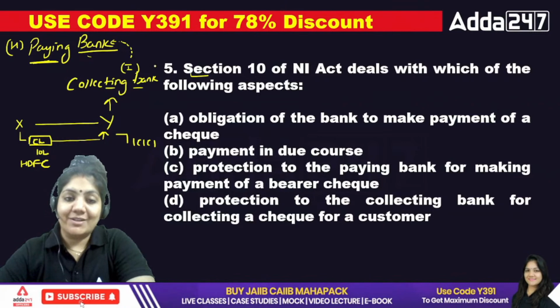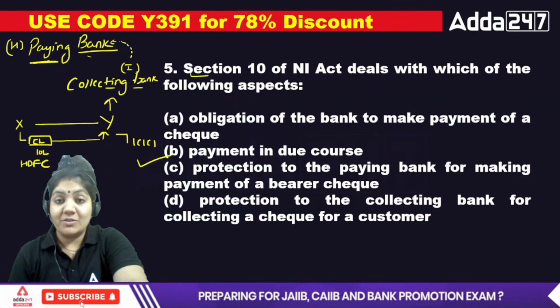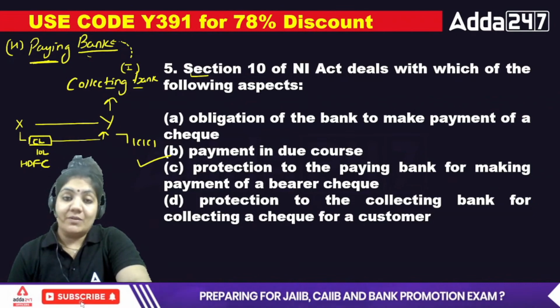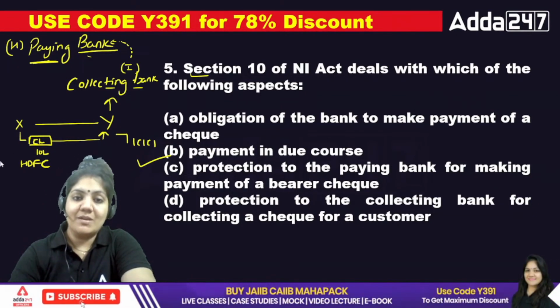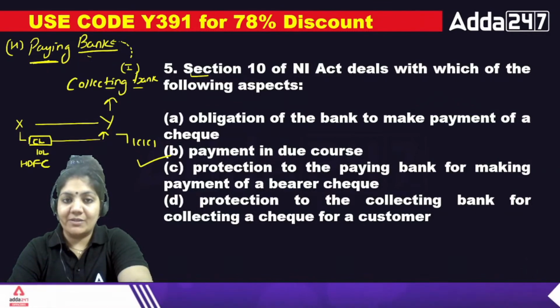Okay, so section 10 is basically the payment in due course. This is the right answer. And payment in due course is in good faith without any negligence. So the fifth one, B, is the right answer. So I hope these two terms are clear to all of you.